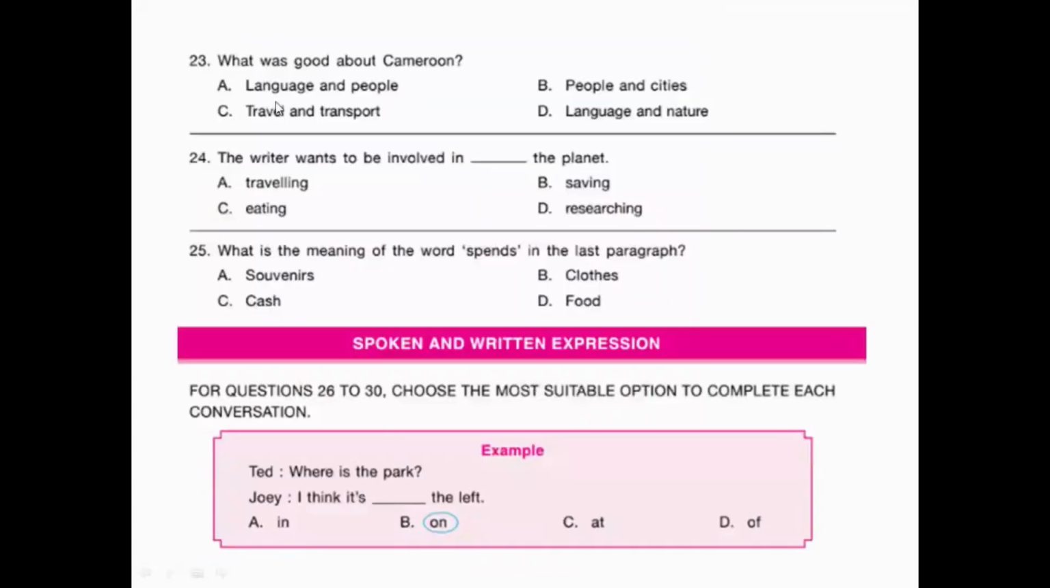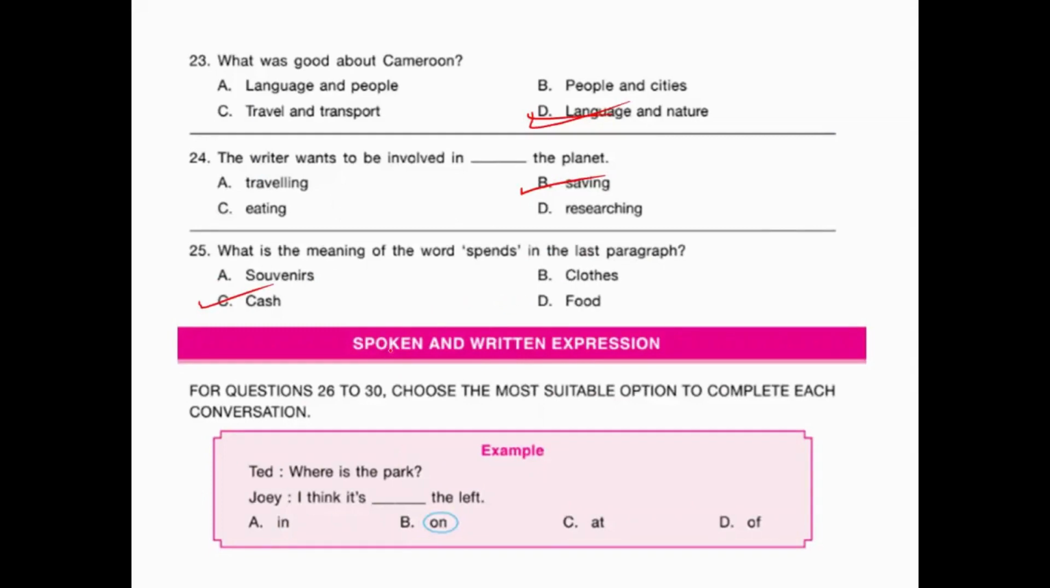Now, what was good about Cameroon? There, the language is French. Sorry, not people, it's about language and nature, the wildlife and the French language. Okay. Next, the writer wants to be involved in dash the planet. He was interested in saving the planet. Okay. What is the meaning of the word spends in the last paragraph? It's about cash. Okay. This is how you have to answer your passage questions carefully.